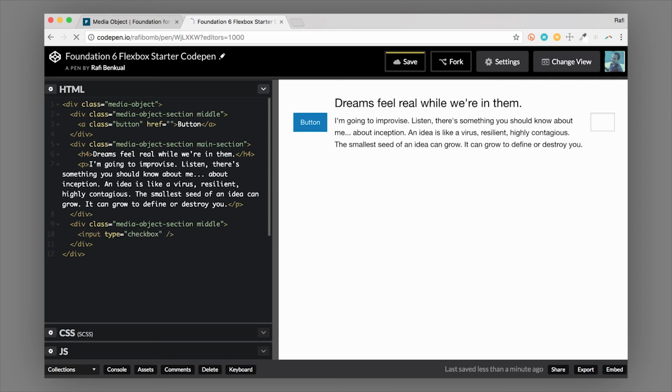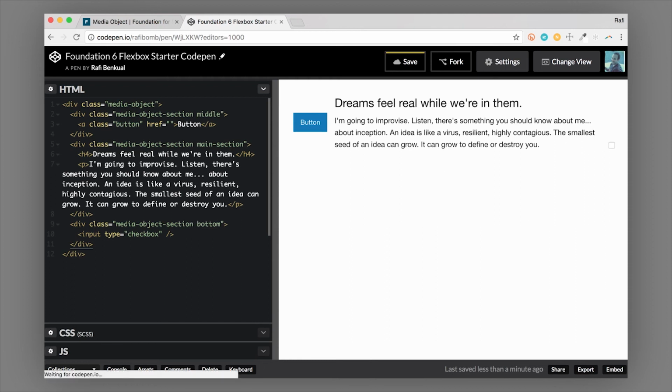So this is a very common use case for a media object where you might have a checkbox to select this whole item. So again, this middle might help you align it, or you can use top or no class and then it'll align to the top, or you can do bottom and you need a space between those classes for that to work properly.